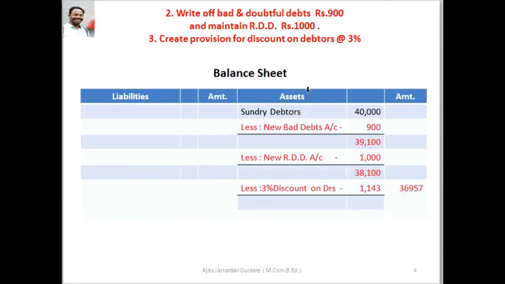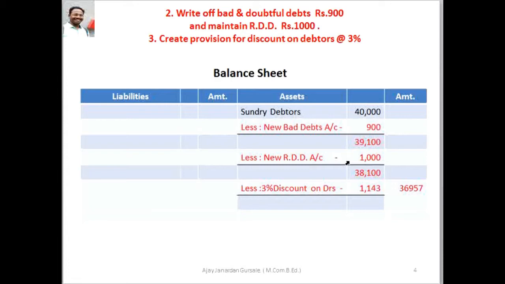These are the adjustments related with sundry debtors, and the sundry debtors figure is given in trial balance rupees 40,000. We have to less the new bad debts from the sundry debtors, and the new bad debts figure is given here rupees 900. 40,000 minus 900, here we get the figure rupees 39,100.